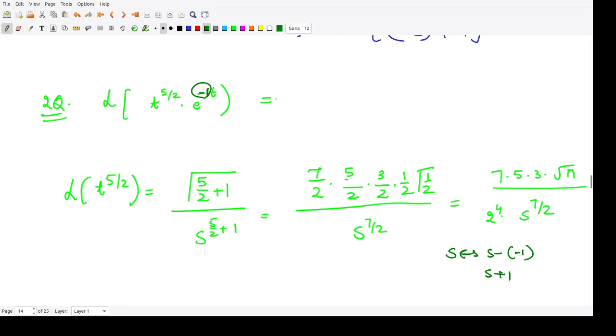So the final answer here would be 7 into 5 into 3 into square root pi divided by 2 to the power 4, and then in place of s we will write s plus 1 raised to power 7 by 2. So this is the final answer. So I hope these formulas are clear to you all.